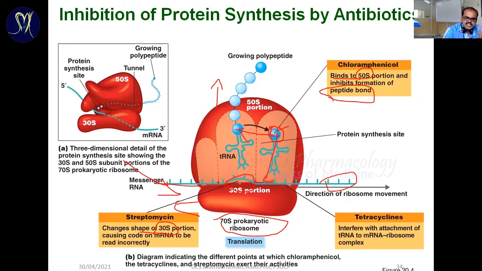Once the conformational change is there, the tRNA can't bind with mRNA, so the entire polypeptide chain formation is blocked.